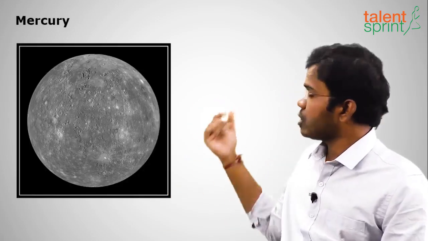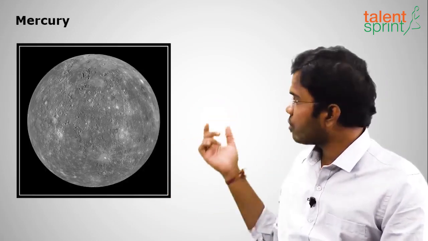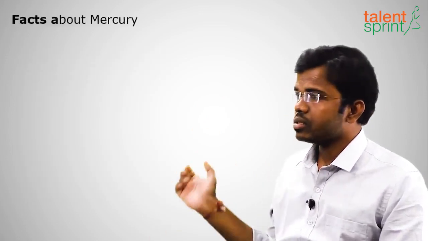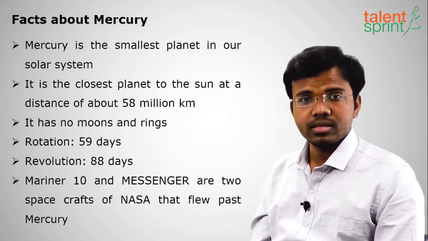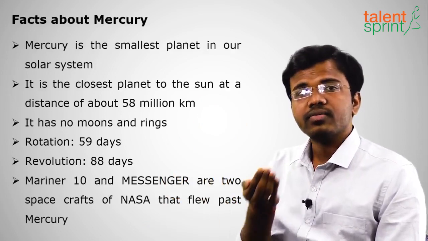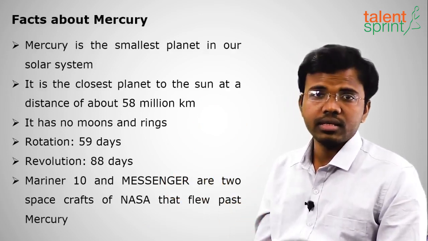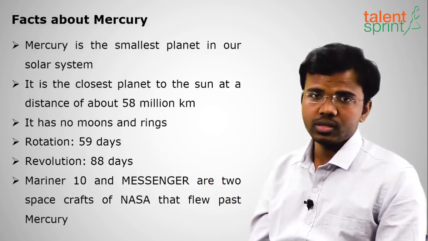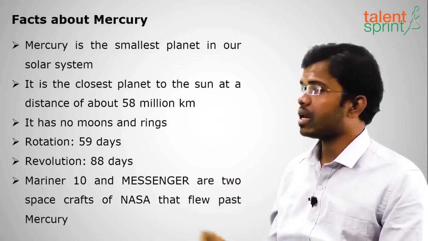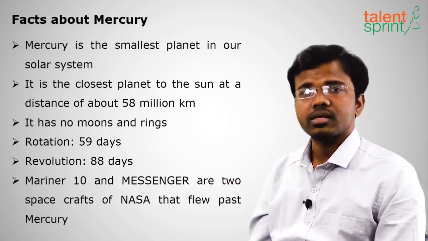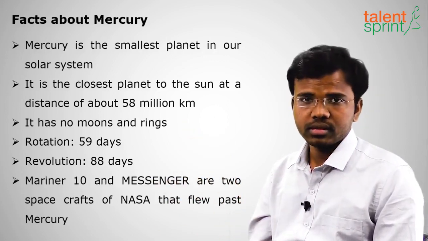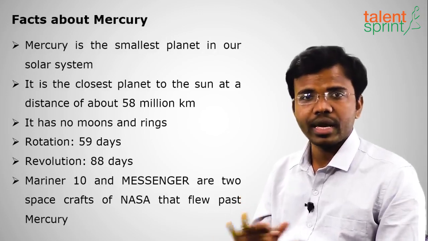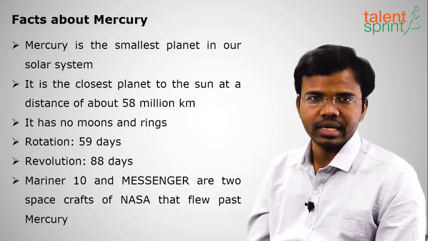Okay, so this is the actual Mercury, the photo taken from NASA. Clear with this? So some facts about Mercury. Mercury is the smallest planet in the entire solar system. It has very less weight, or very less density, compared to all the planets in the solar system. It is the nearest planet, the first planet from the Sun. Clear with this? And it has no moons and rings. No rings, no moons, and no moons means no natural satellites.